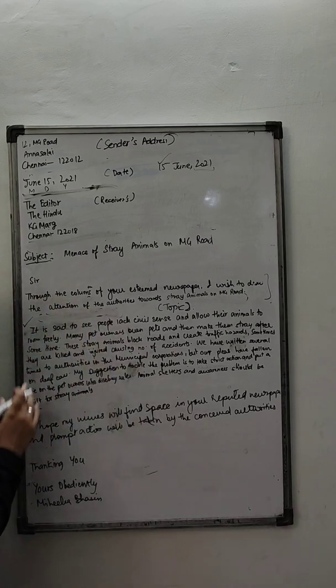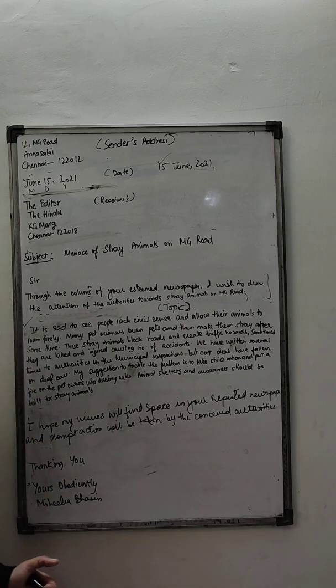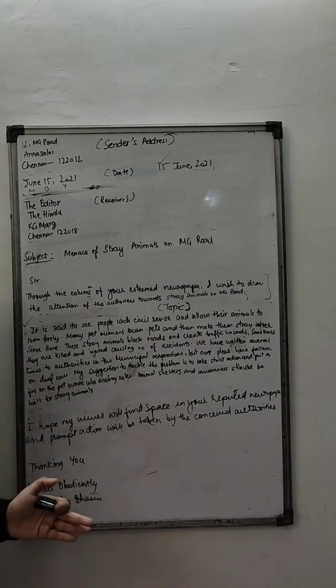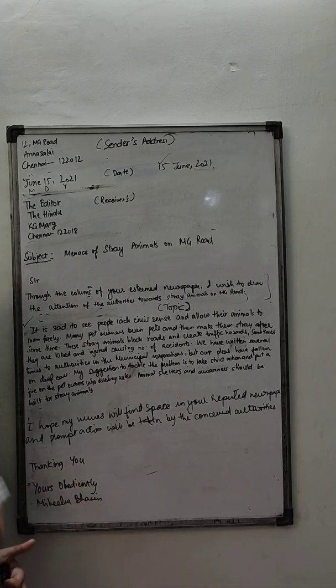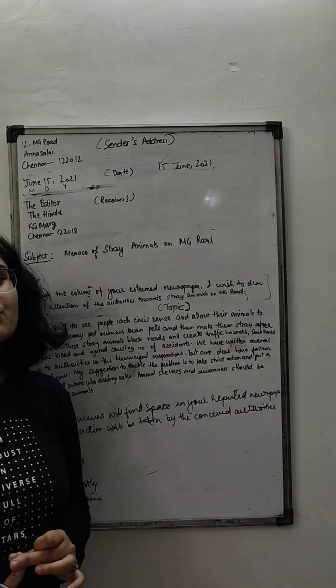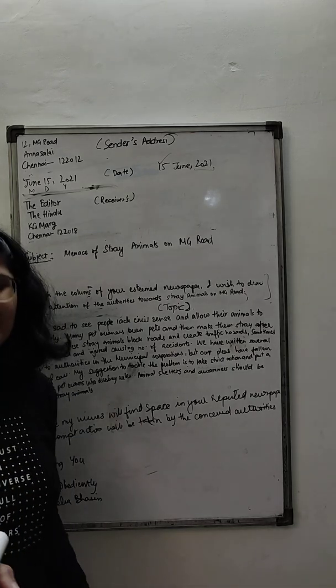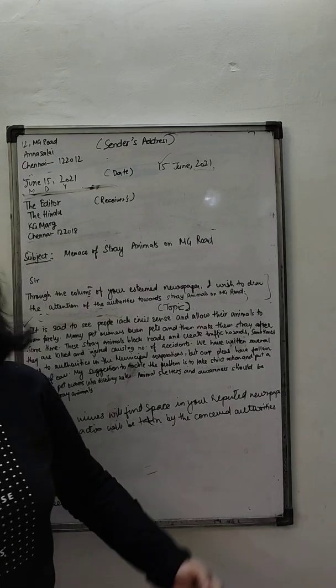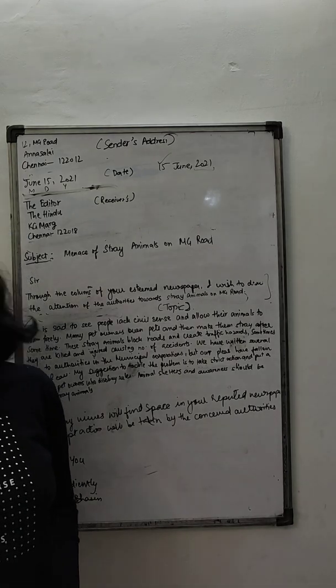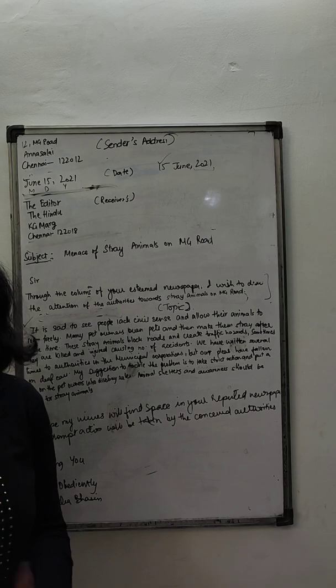Coming up next, the second paragraph, where you describe the problem, and where you also give solutions. Now I forgot to mention this, that in your second paragraph, you also give a solution to the problem. It wouldn't look good if you're just pointing out the concern that, okay, I have this problem, but you're not giving any sort of solution, you're just complaining.